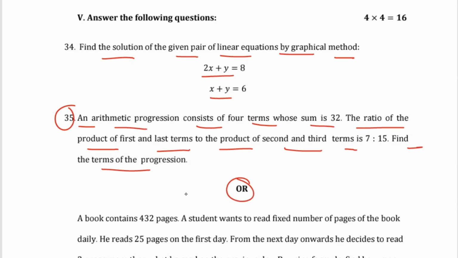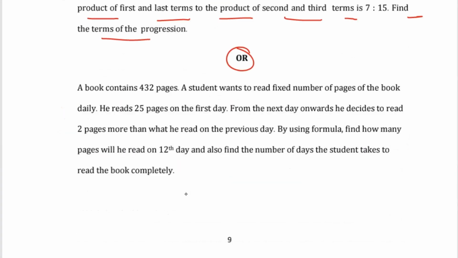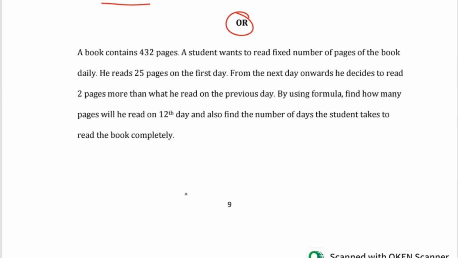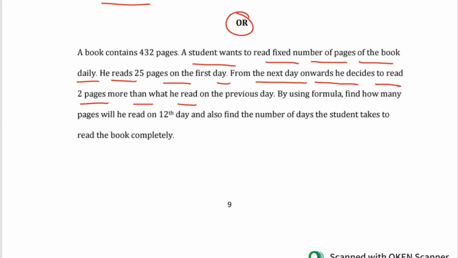Or you can write the next option for this question: a book contains 432 pages. A student wants to read a fixed number of pages of the book daily. He reads 25 pages on the first day. From the next day onwards, he decides to read 2 pages more than what he read on the previous day. By using the formula, find how many pages he will read on the 12th day, and also find the number of days the student takes to read the book completely.